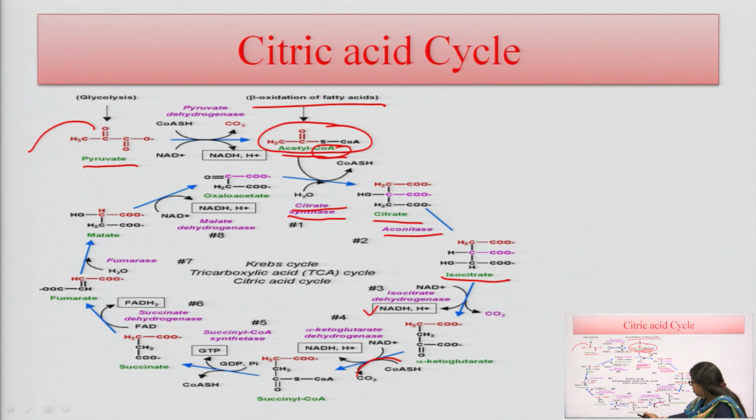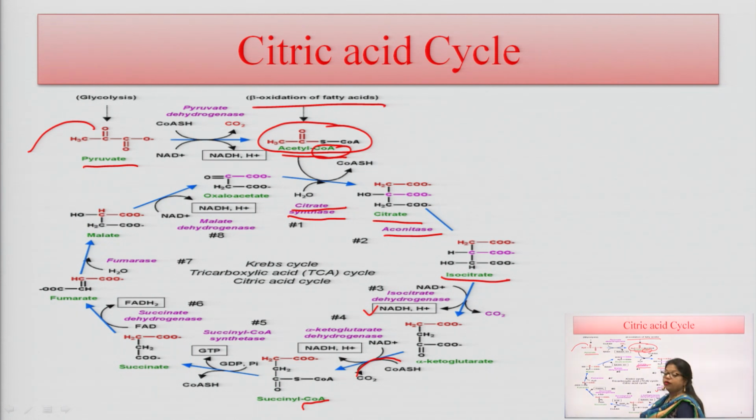So, this succinyl coenzyme A is formed by a reaction catalyzed by the alpha ketoglutarate dehydrogenase enzyme, and there is formation of one NADPH molecule in this reaction. In the fifth reaction, this succinyl coenzyme A is converted into succinate. So, there is removal of one coenzyme A molecule here, and there is formation of one GTP molecule, guanosine triphosphate, from the GDP molecule. So, this succinyl coenzyme A is converted into succinate here.